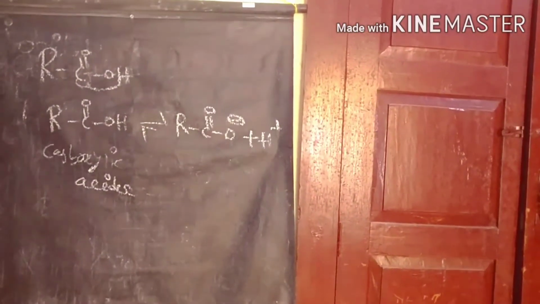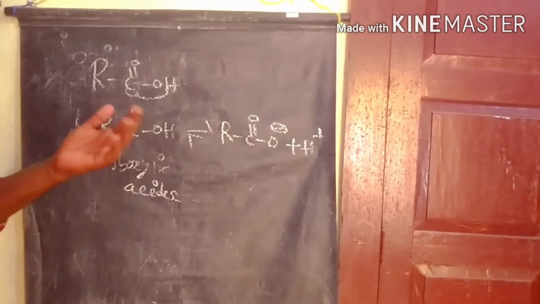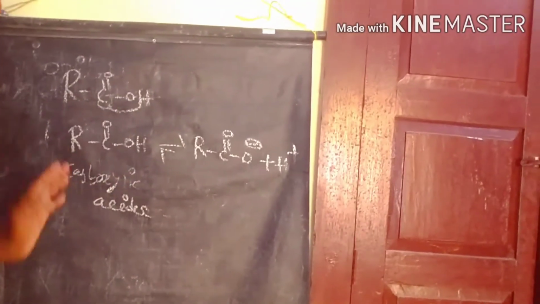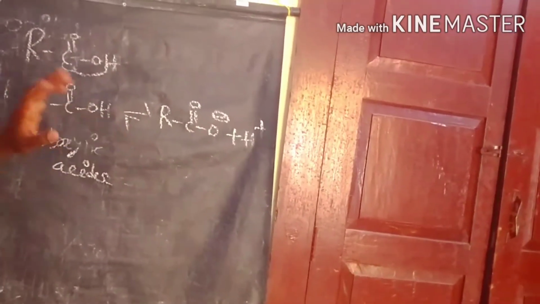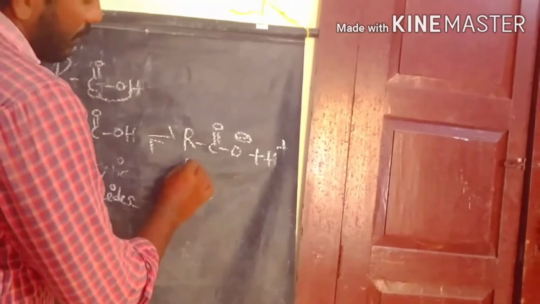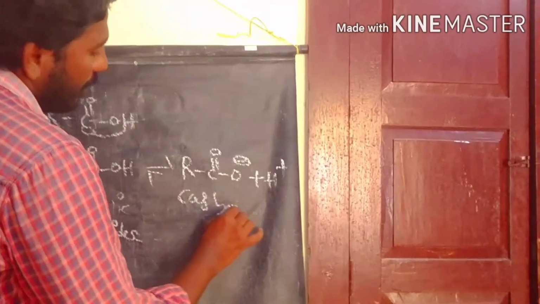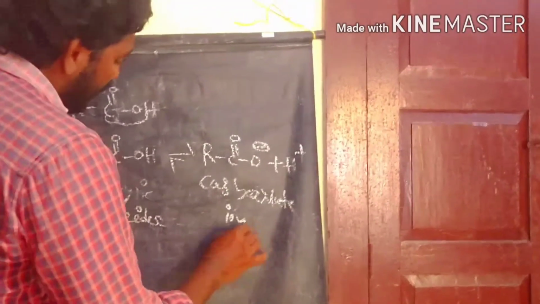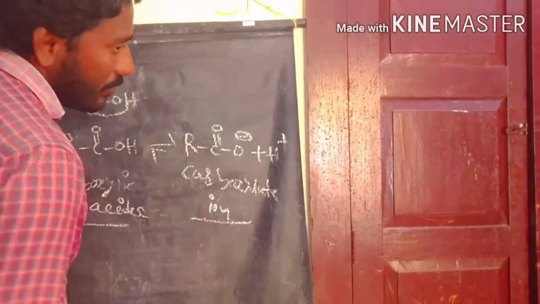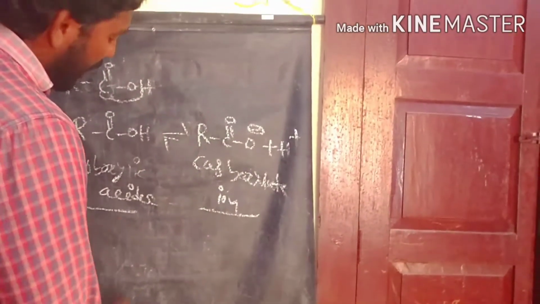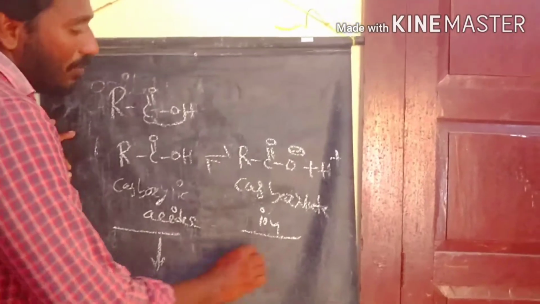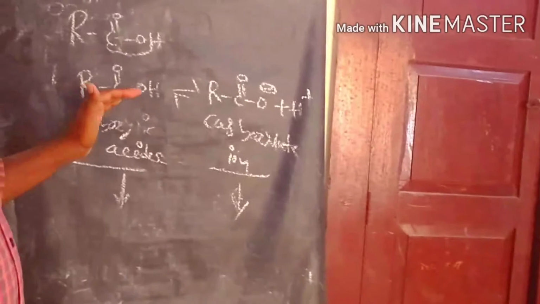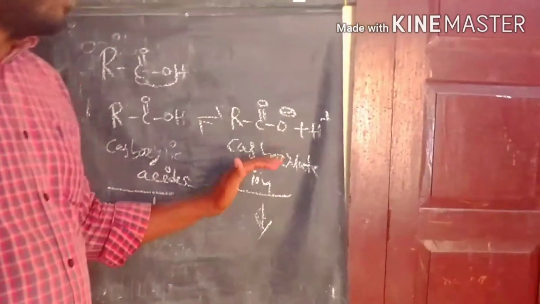When compared, the carboxylic acid resonance structure is less stable than the carboxylate ion resonance structure. Because of this, the carboxylic acid easily loses the proton to form the carboxylate ion.